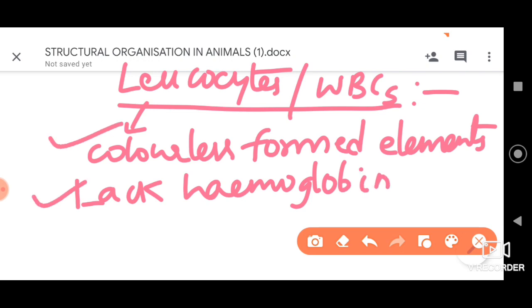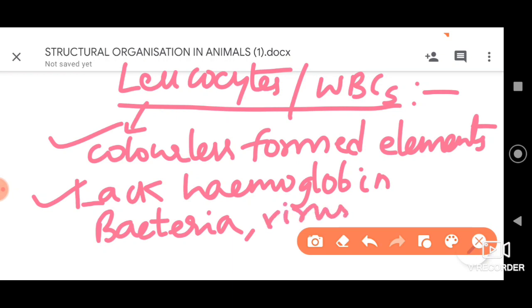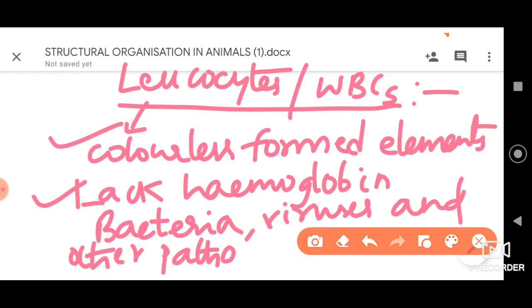It is very important for us to be protected from bacteria. These cells act against bacteria and destroy them. The same goes for viruses or any other pathogen which can cause harm to our body; they will be destroyed by the WBC cells or the leukocytes.